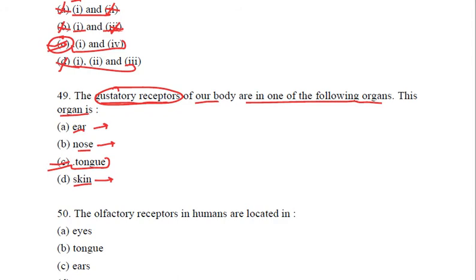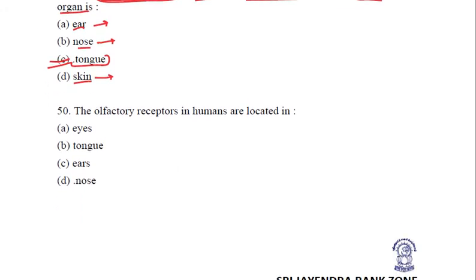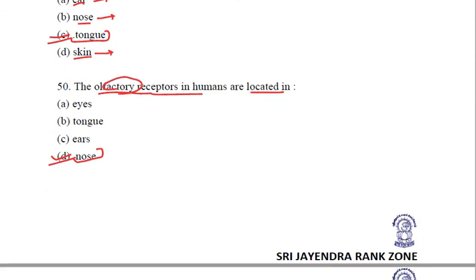So tongue is where the gustatory receptors for taste are present. Here, next question: the olfactory receptors in humans are located in... just seen, olfactory are related to smell, they are present in the nose. So D, nose, is the correct answer.